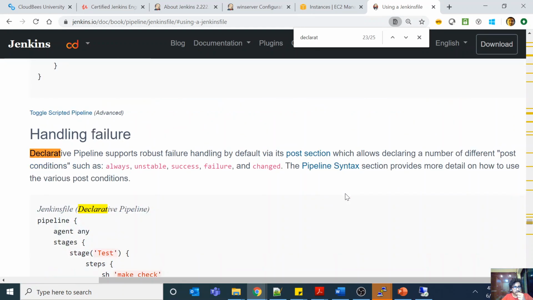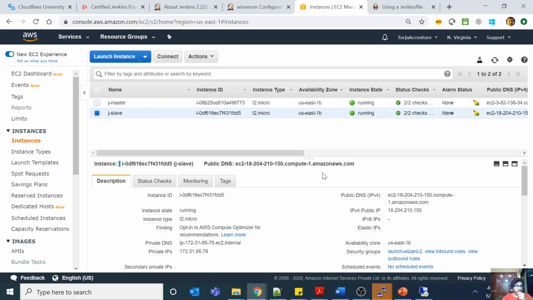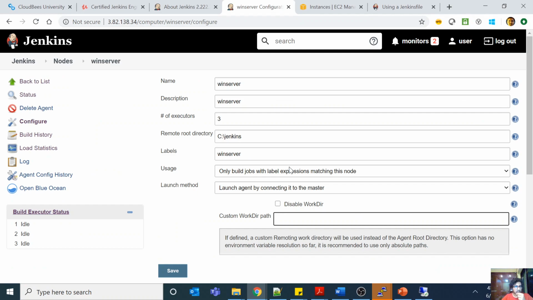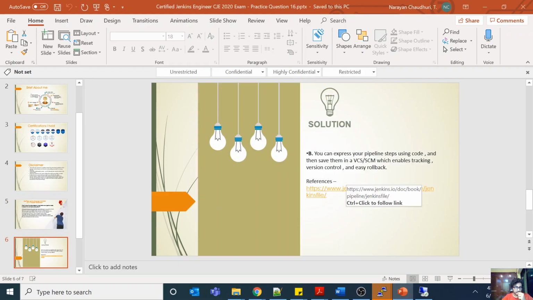I don't know whether it is this document or not, but at the end of the day what they're suggesting is that rather than using freestyle, use your Jenkinsfile and pipeline syntax, and even in the pipeline syntax use declarative pipelines, in which you can very easily declare the target state of your pipeline, rather than scripted pipelines. So this is it basically. The answer is very easy, it's B.